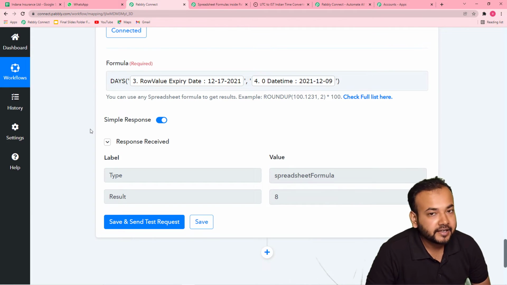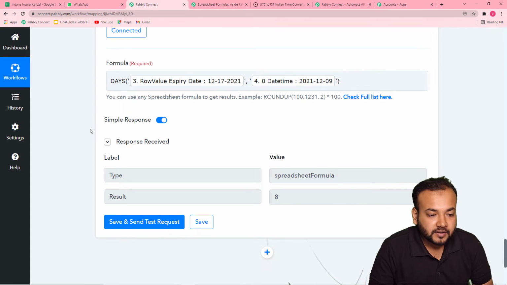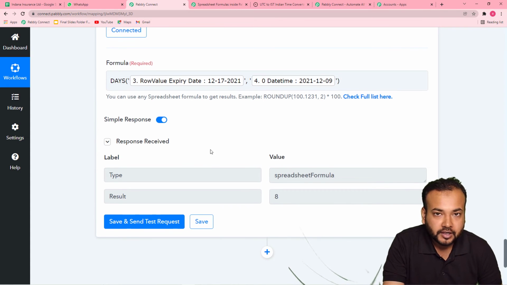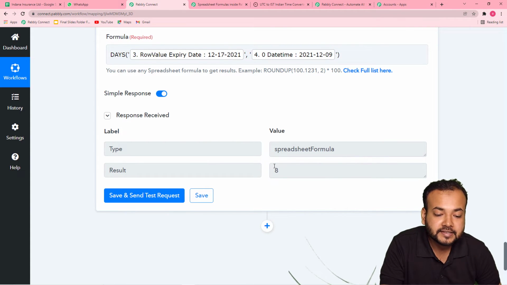And the result is 8 here. This means there is a difference of 8 days between these two dates. So this workflow will not continue now. This workflow will continue only when this result is 7. That will ensure that the expiry date is 7 days from today's date.